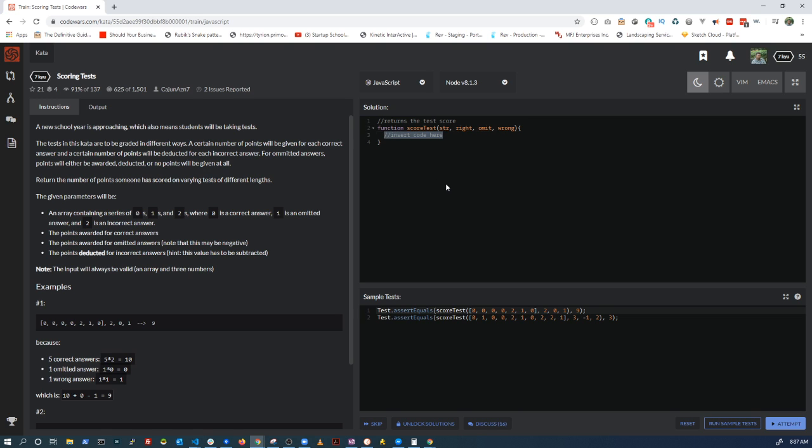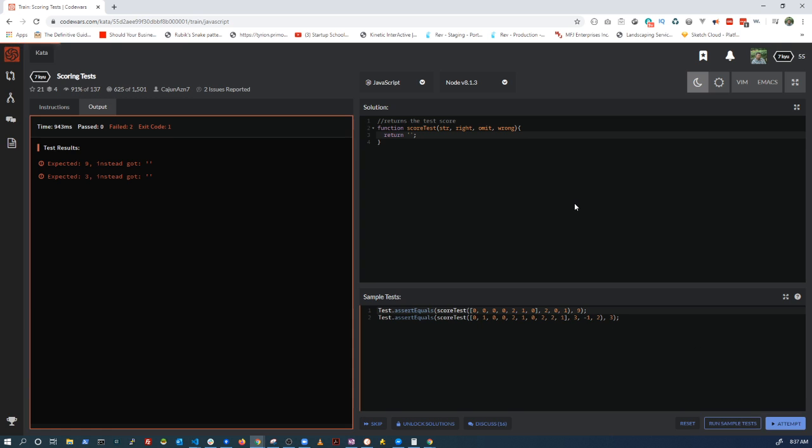So TDD style, usually what you want to do is try and get a test to pass, right? So if we return an empty string to start with and run our tests, we should get a couple of failures. Okay, so the first one, we expected 9 and got nothing. And the second expected 3 and got nothing. So if we just return 9, we'll get half our tests to pass, right? Okay, so that's the cheating way to do it.